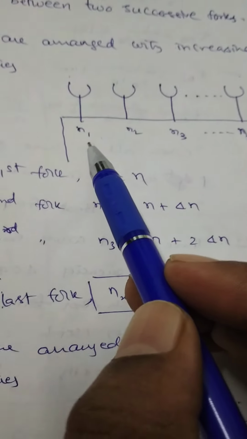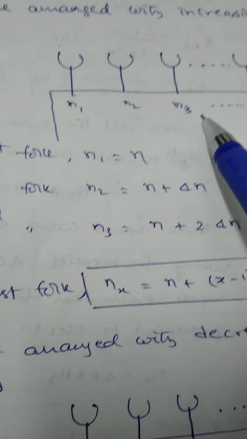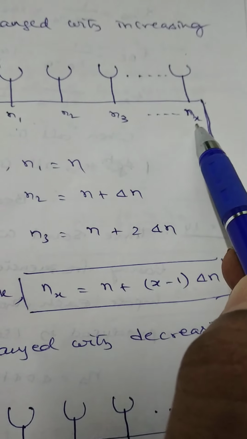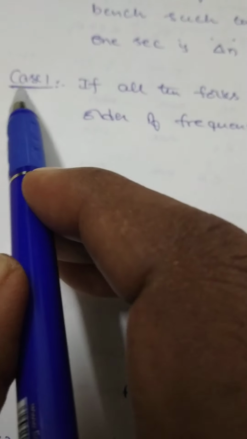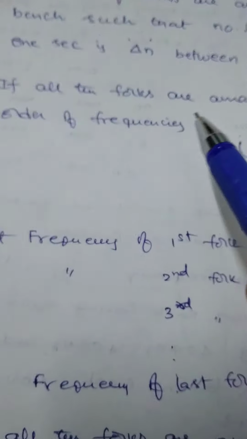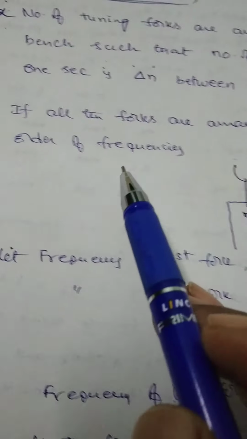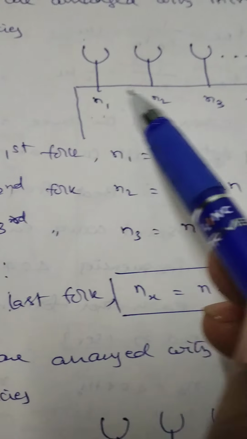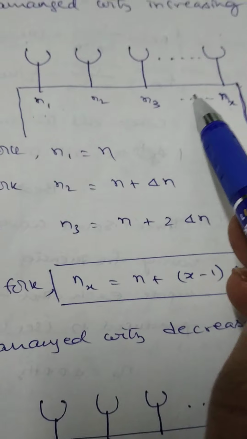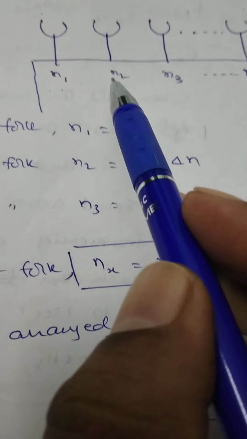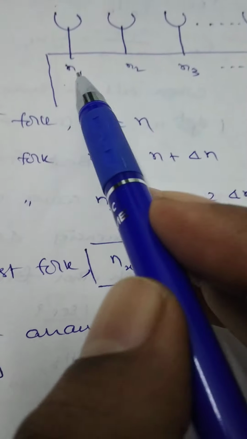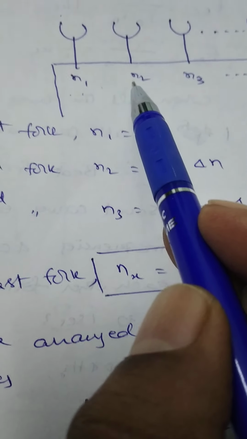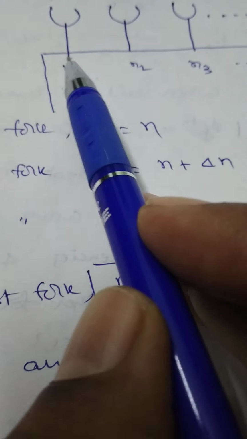Let the frequency of the first one be n1, second one n2, third one n3, and so on, for the last one nx. But there is case 1. That means if all the tuning forks are arranged in increasing order of frequencies, increasing order means n2 greater than n1, n3 greater than n2, n4 greater than n3, and so on. n2 greater than n1 means by how much amount? Delta n. Am I right? Because it is given delta n is the number of beats produced between two successive forks. Delta n is the difference in frequency between two forks.